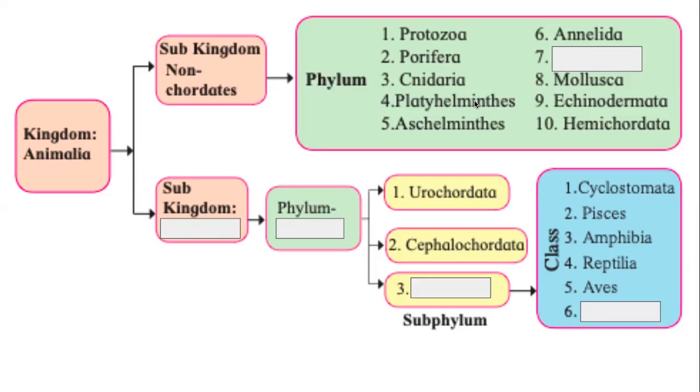We know, simple to complex. Protozoa is the simplest. Mammals are the most complex. So the line is drawn at Aschelminthes, where we have pseudocoelomates. Below that, we have acoelomates, and above that, we have eucoelomates. Let us go back to our slide.